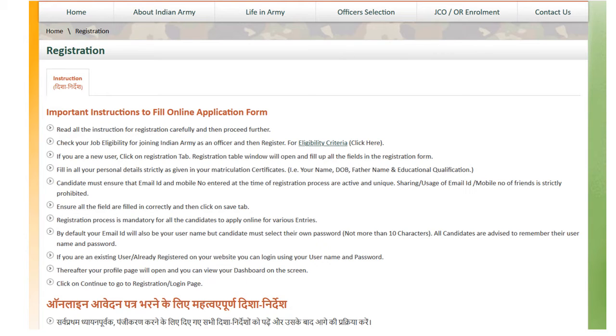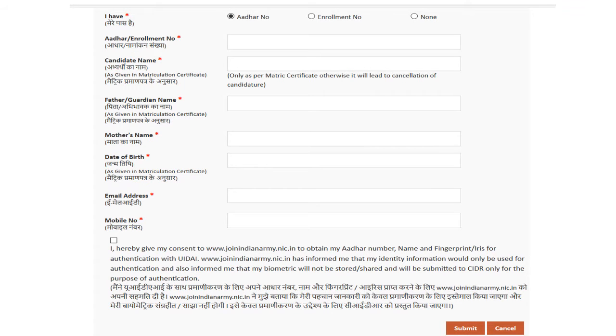When you click on the registration link, you can read some instructions to fill the online application. Then after that, when you click on continue, you have to fill the form: Aadhaar number, candidate name, father or guardian name, mother's name, date of birth, your email address and mobile number, and tick here, I hereby consent to Join Indian Army.